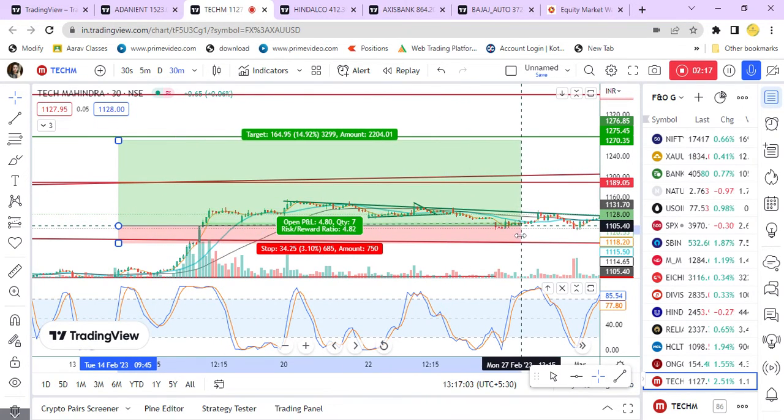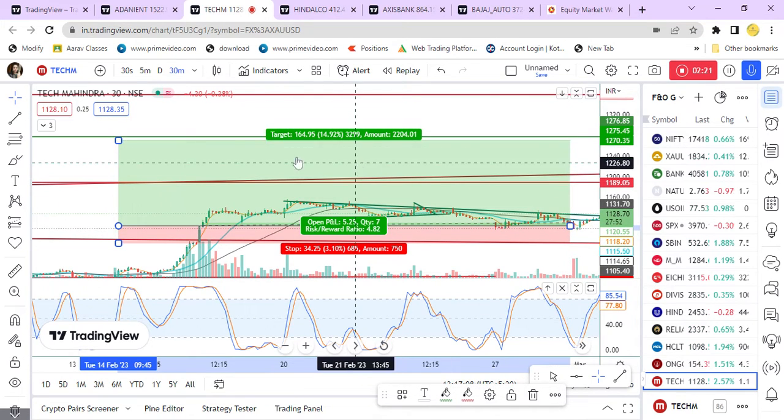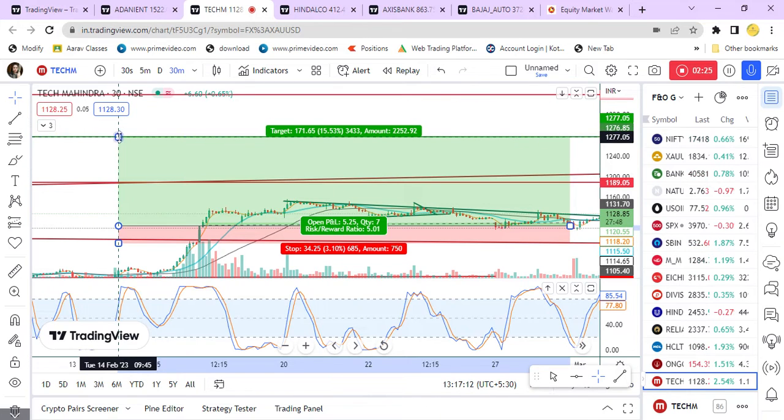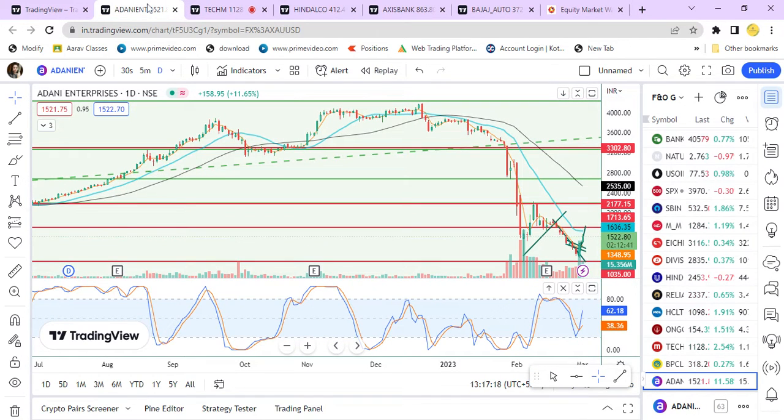I'll expand this one so that it will be easily understood. So this will be the target. So this is about Tech Mahindra. Next I'll be analyzing Adani Enterprise.